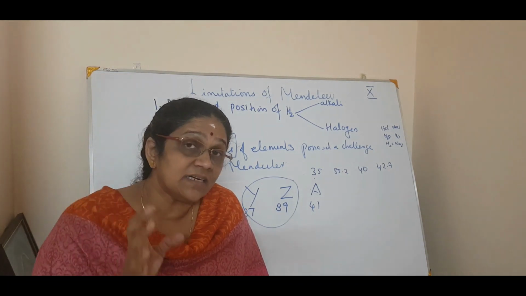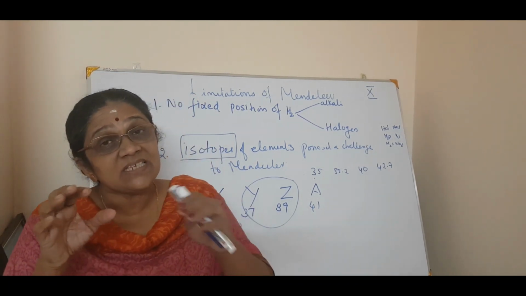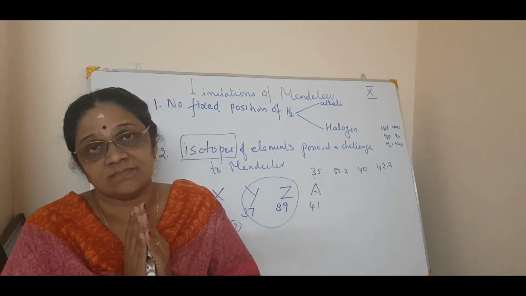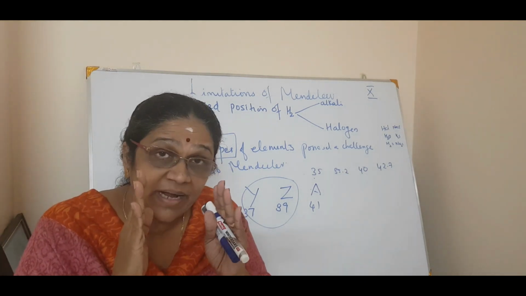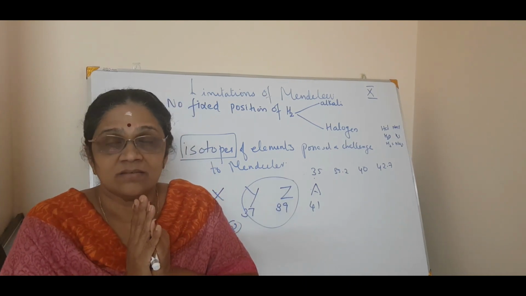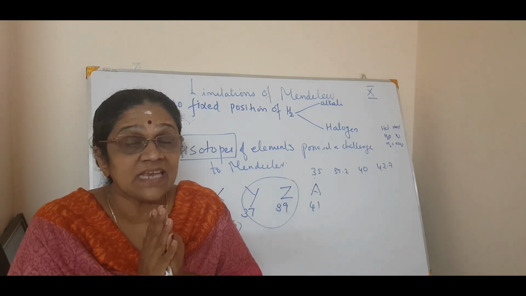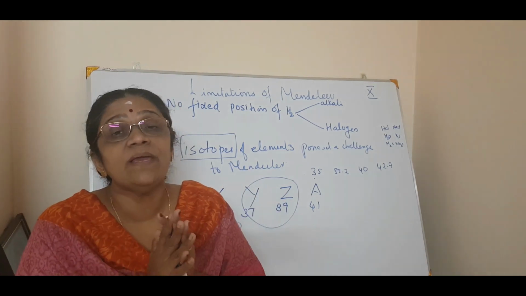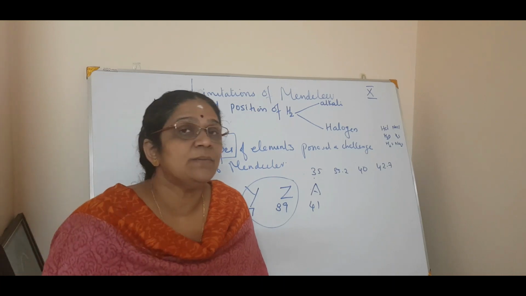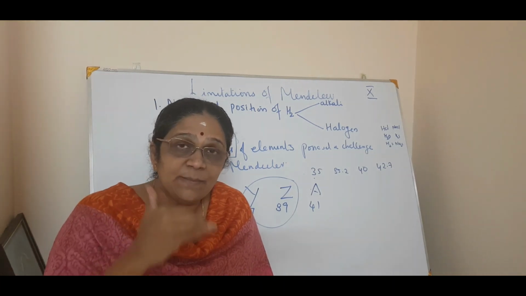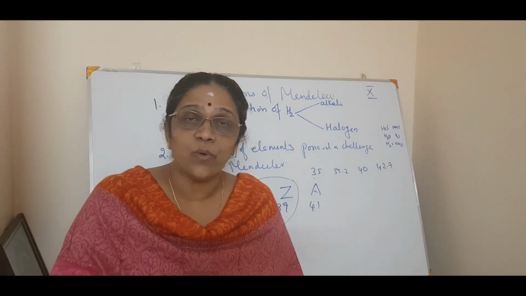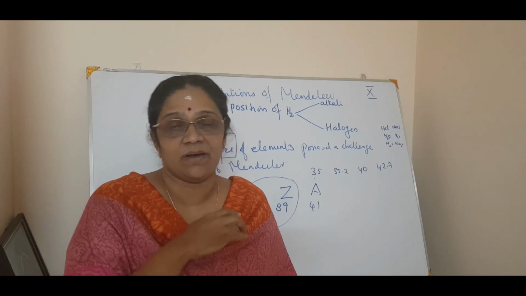Correct. Now what was his third limitation? That means there is no gradation in the increasing of atomic mass. So he cannot predict how many elements will be there between any two elements. So that was his third limitation. These are the limitations of Mendeleev's periodic table. So hope you are clear with Mendeleev's periodic table.